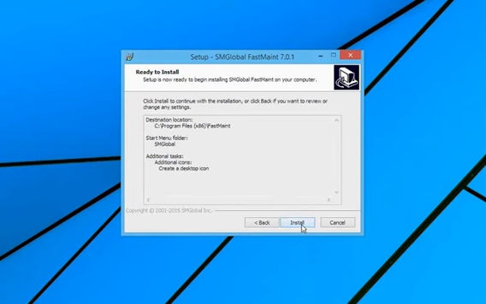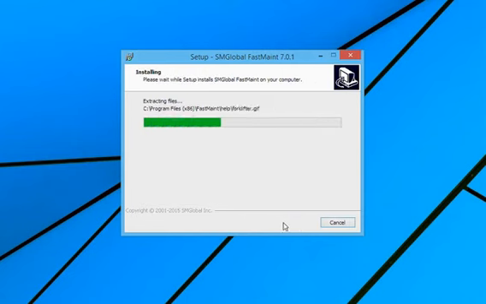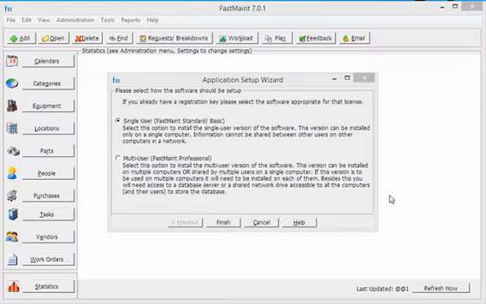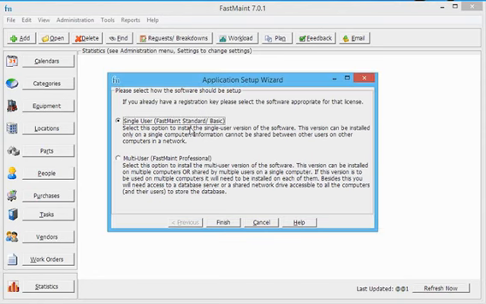Click the Install button to start the installation. Let it complete. Click Finish to start FastMaint so that you can set it up. This brings up the Application Setup screen. Select Single User, FastMaint Standard or Basic, and click Finish.